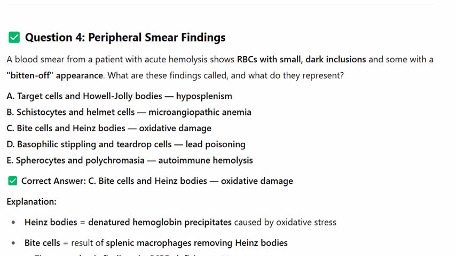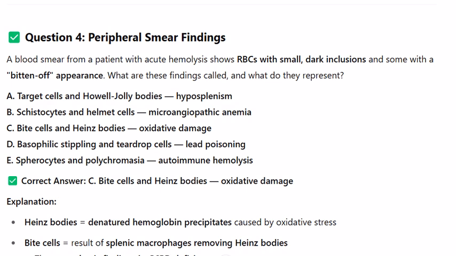A. Target cells and Howell-Jolly bodies, hyposplenism. B. Schistocytes and helmet cells, microangiopathic anemia. C. Bite cells and Heinz bodies, oxidative damage. D. Basophilic stippling and teardrop cells, lead poisoning. E. Spherocytes and polychromasia, autoimmune hemolysis.